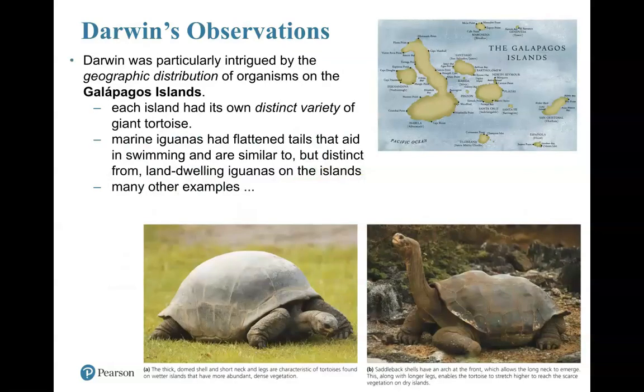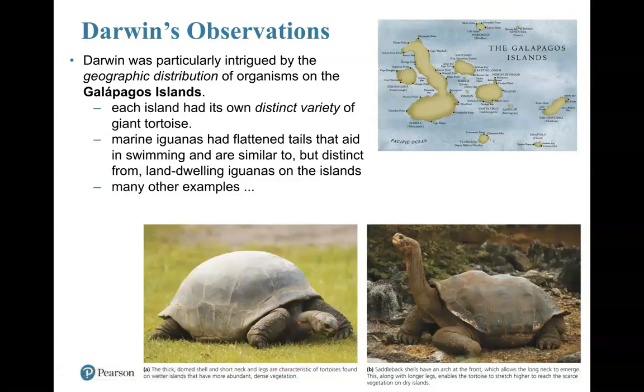Darwin was particularly intrigued by the geographic distribution of organisms on the Galapagos Islands. What's great about the Galapagos Islands is that each island had its own distinct variety of organisms. Here is a picture of them. In the slide, I'm highlighting the tortoise. Each island shows its own distinct variety of the giant tortoise. Here's a thick dome-shelled tortoise. It has a very short neck as well. That was a characteristic found on one island.